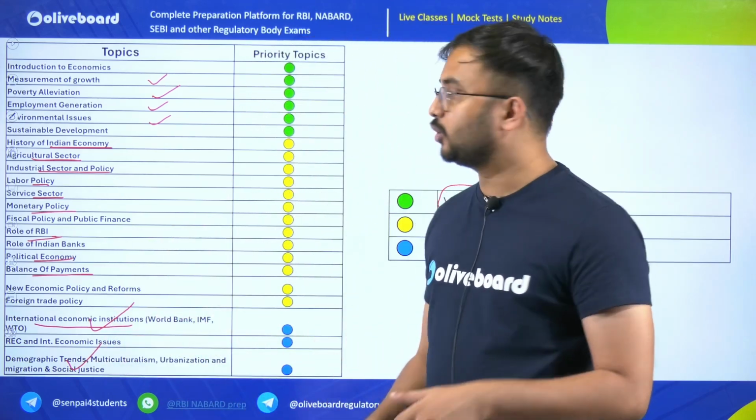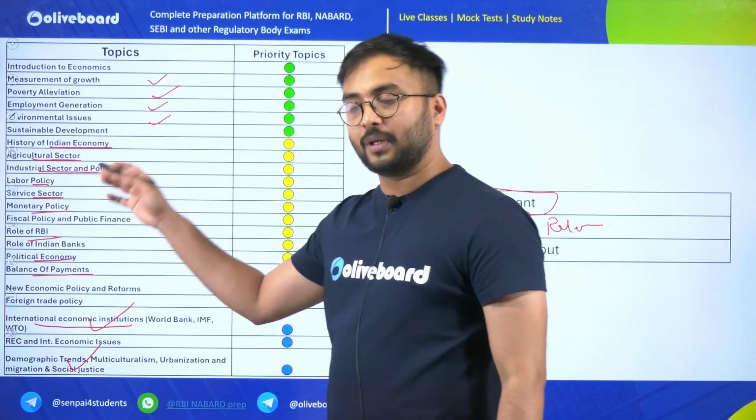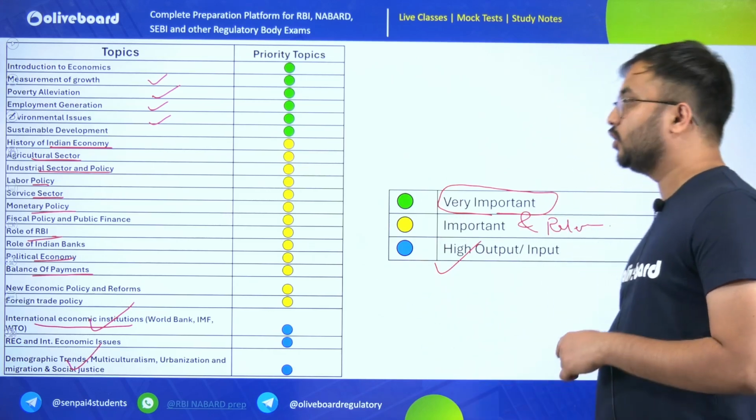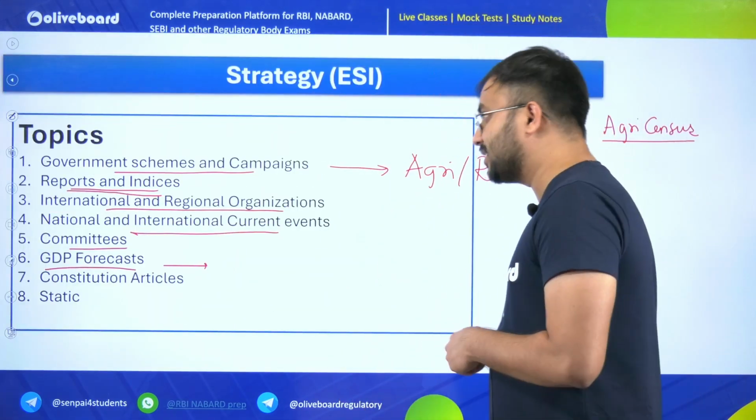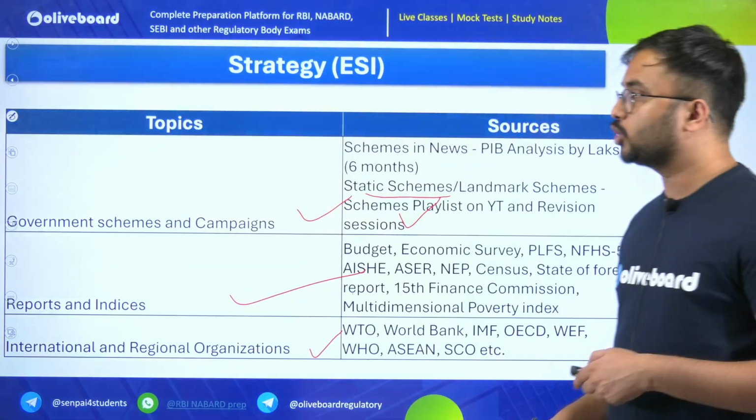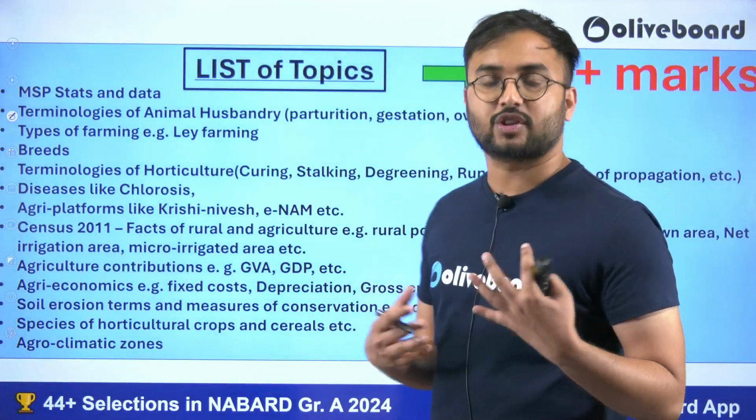You understood what logic you have to do? Pick any of the chapter, any of the topic, just connect it with agriculture. Then you will get the perspective and it will definitely help you. I am telling you, nobody thinks like that, and that is why in descriptive, most of the people in ESI, they don't have extra points.